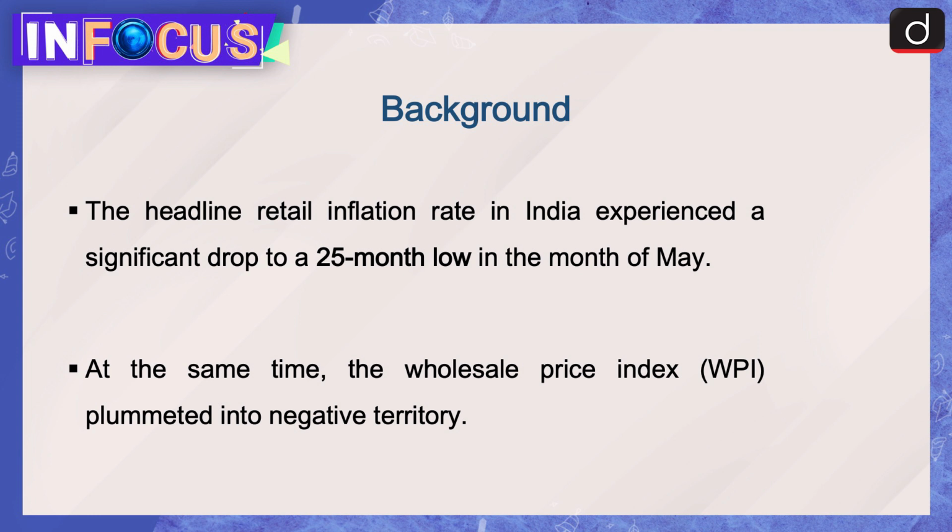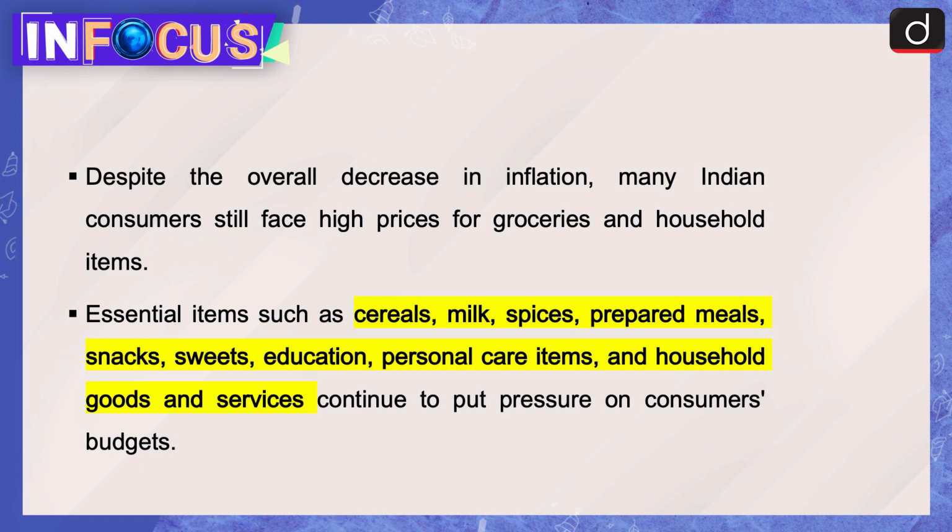The headline retail inflation rate in India experienced a significant drop to a 25-month low in the month of May. At the same time, the wholesale price index, that is WPI, plummeted into negative territory. Despite the overall decrease in inflation, many Indian consumers still face high prices for groceries and household items. Essential items such as cereals, milk, spices, prepared meals, snacks, sweets, education, personal care items, and household goods and services continue to put pressure on consumers' budgets.